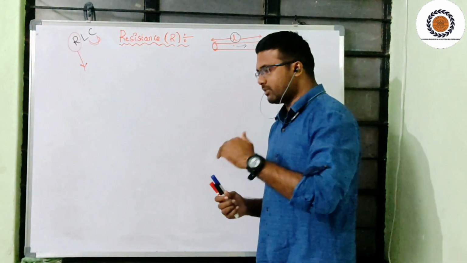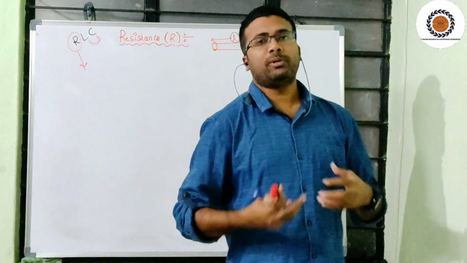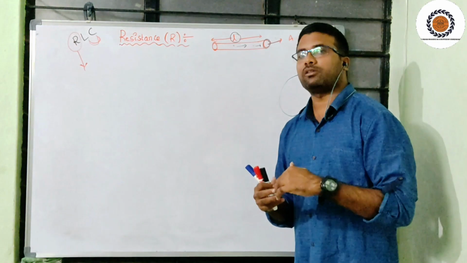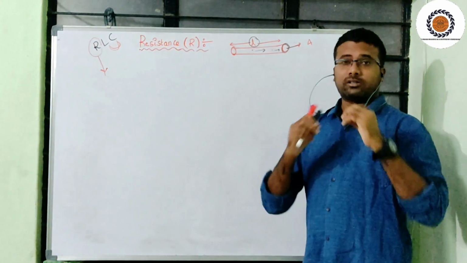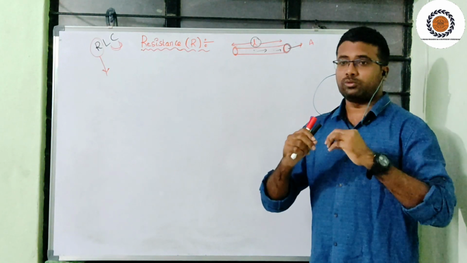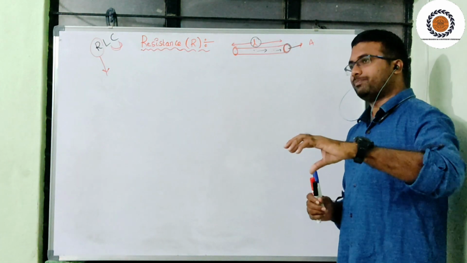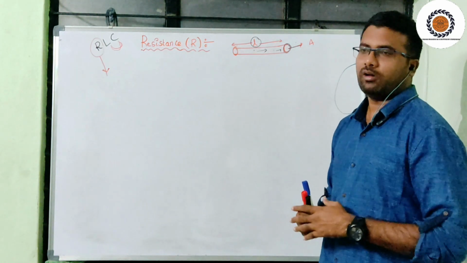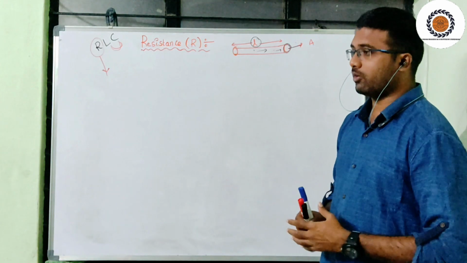Certain materials will contribute more electrons, certain materials will contribute fewer electrons, and certain materials will not contribute any electrons or carriers for flow. Those materials are called dielectrics, or bad conductors of electricity.